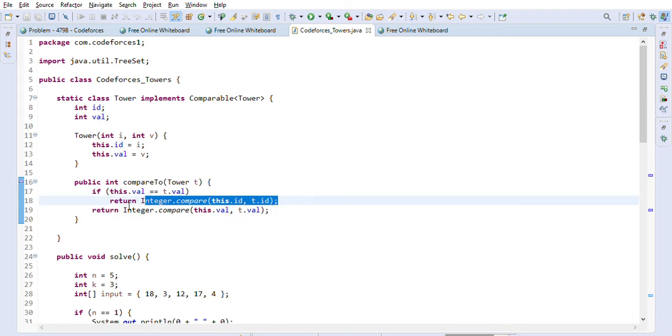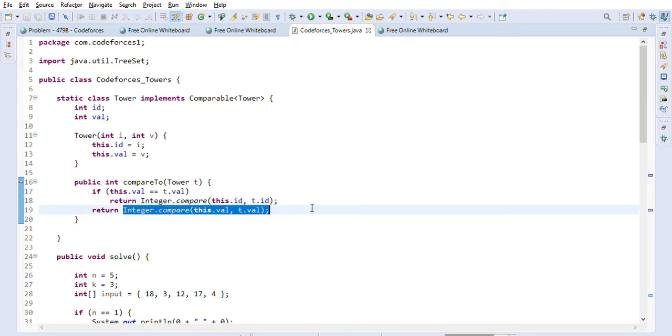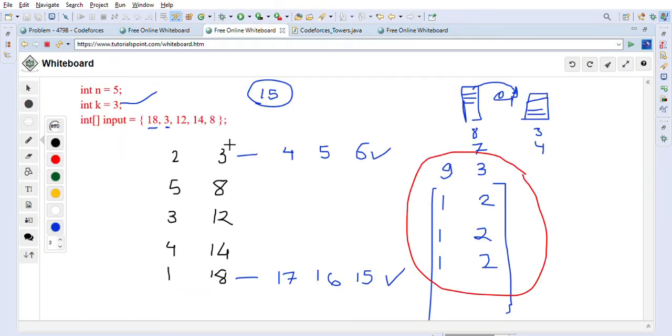If both are not the same, we will just use the height of the towers for comparison, as we did here. We have used the height for comparison, and that's why we have ascending heights. These are the heights of the towers, and they are ascending, like so. That's what we are doing.